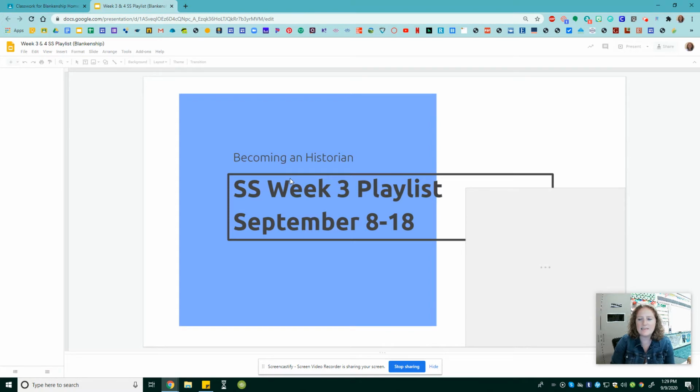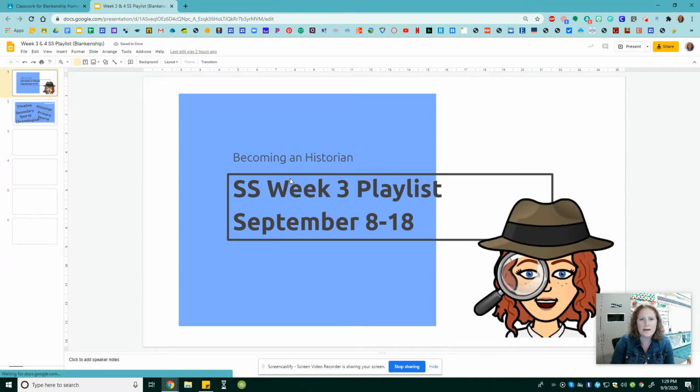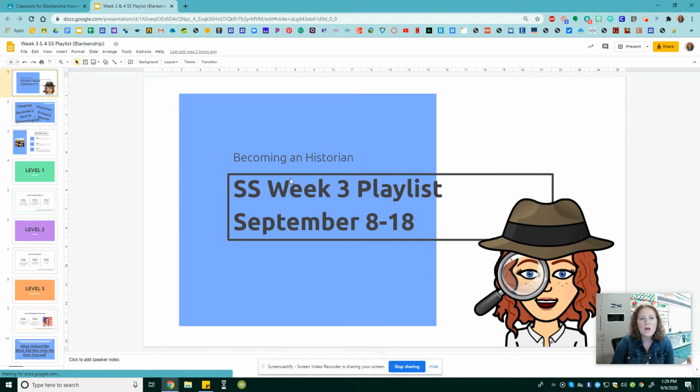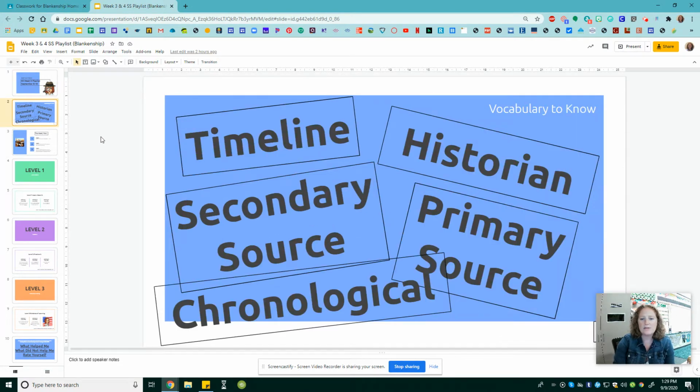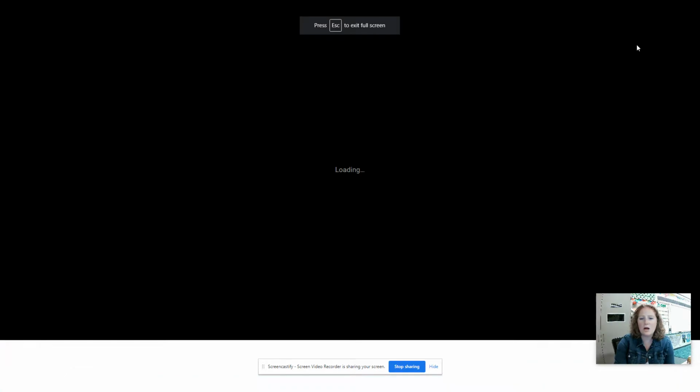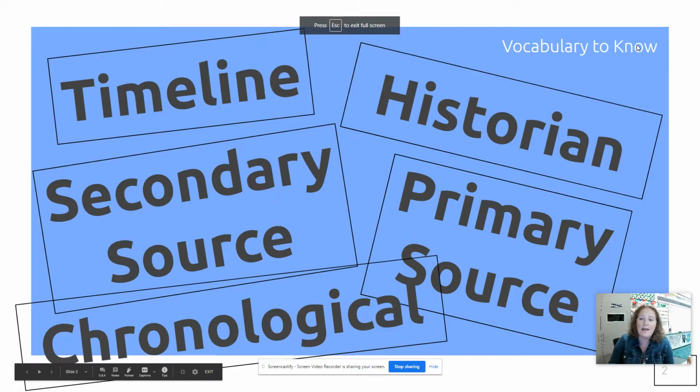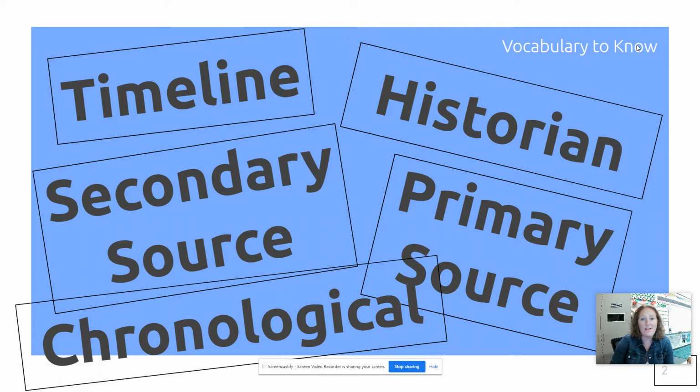In our playlist, we are becoming an historian. And when you become an historian, you have to be able to read timelines and understand timelines. So some of the vocab words that you are going to know will be, of course, timeline, historian, primary source, secondary source, and chronological. I love the word chronological because it sounds cool, and it's all about putting events in order. So you're going to be looking at numbers on a timeline, putting them in chronological order.